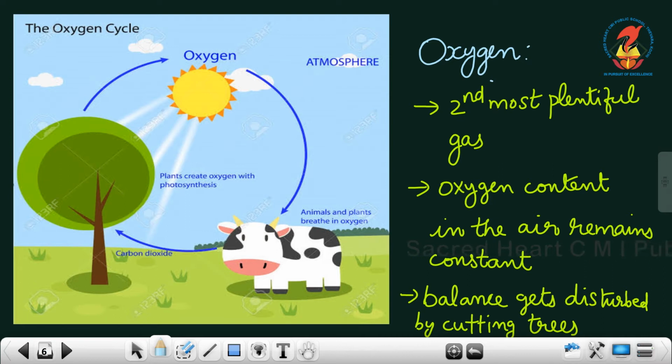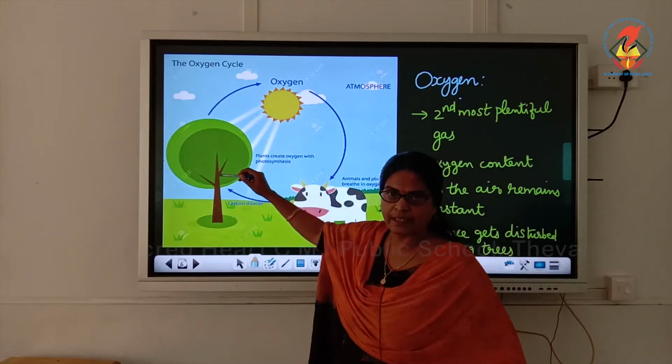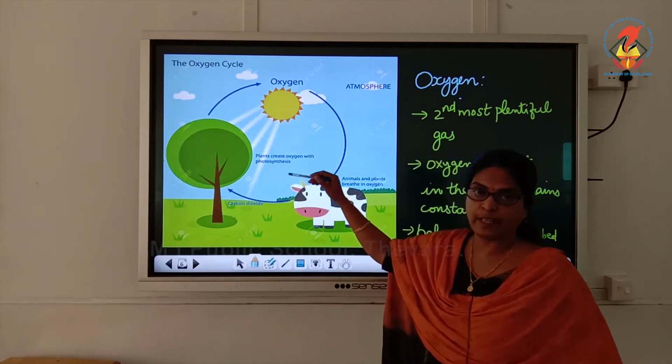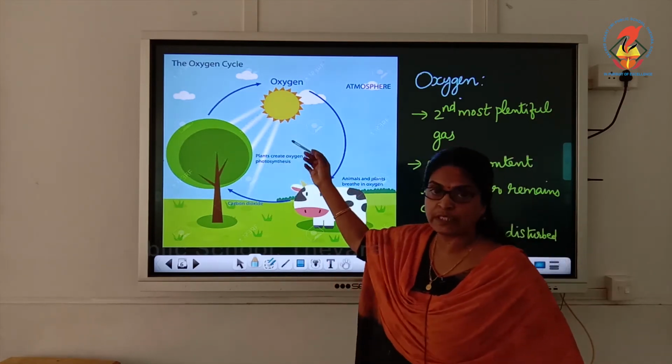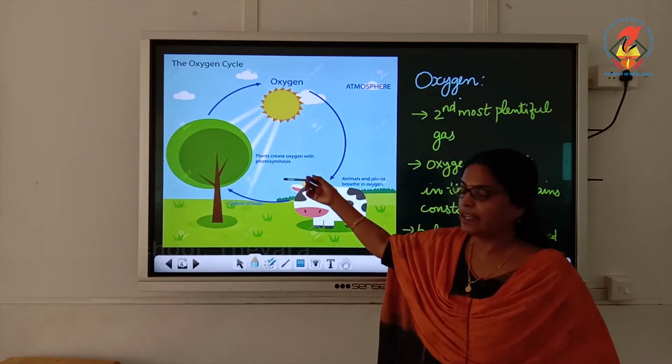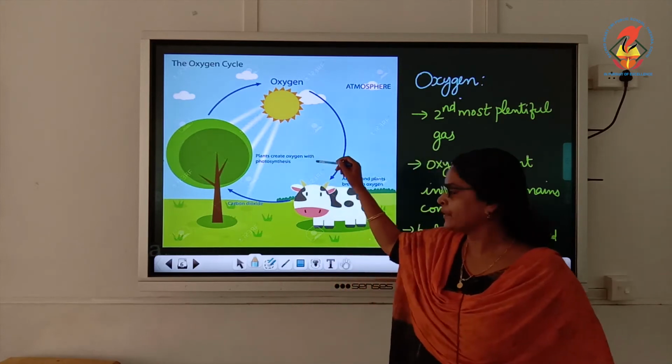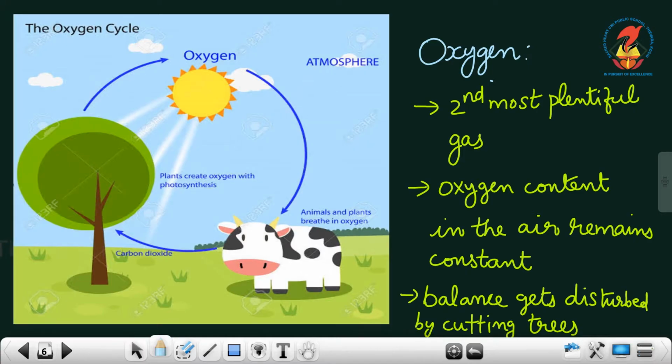The plants release oxygen when they prepare their food. That process is called photosynthesis. They use carbon dioxide at that time and they release oxygen. So the oxygen released by the plants is breathed in by humans and animals.